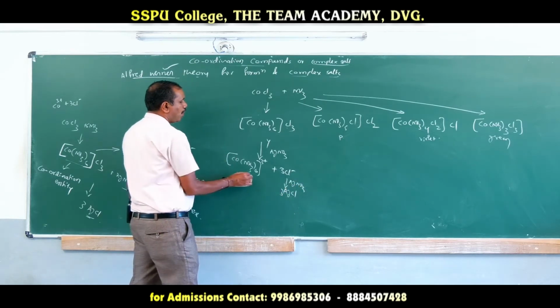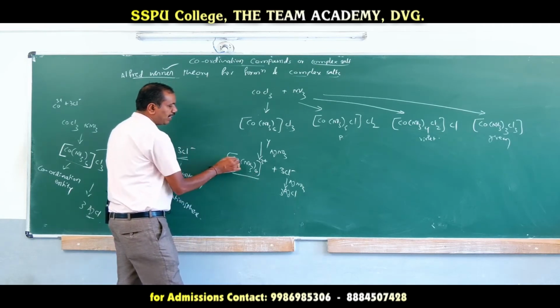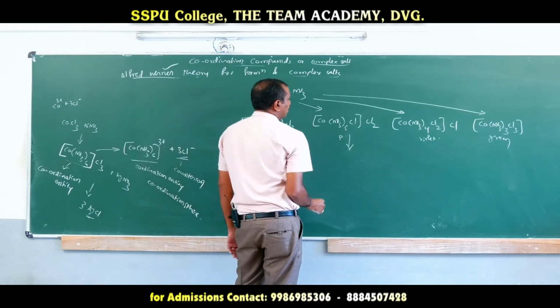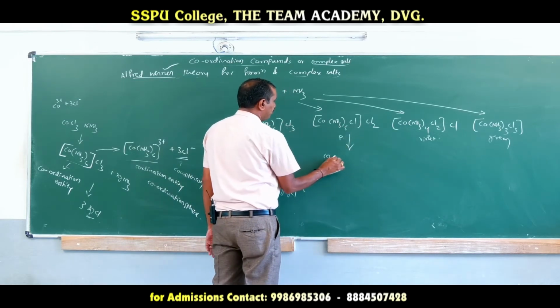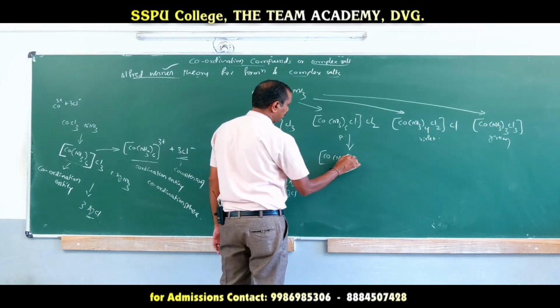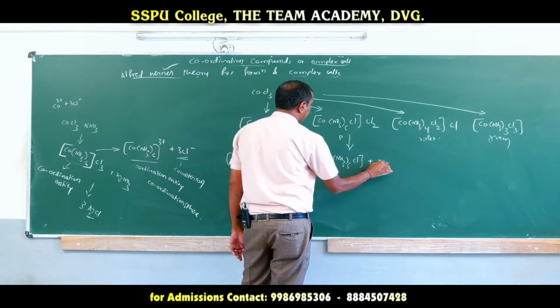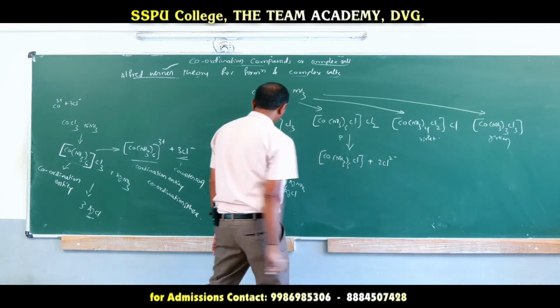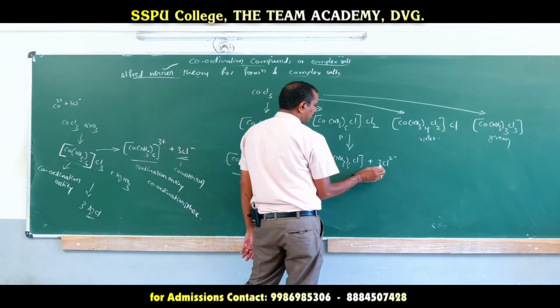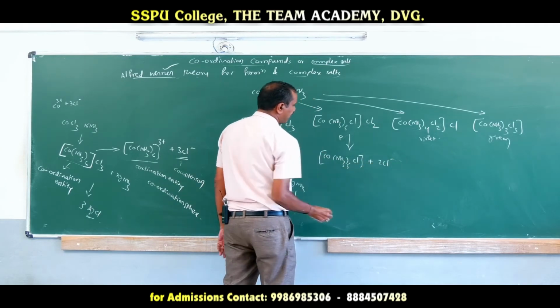Okay? Now we get one more complex ion. So here it can dissociate to form Co(NH3)5 Cl 2+ plus, how many Cl minus are there? 2 Cl minus ions. Here the charge on that complex is 2+, and there are 2 Cl minus.